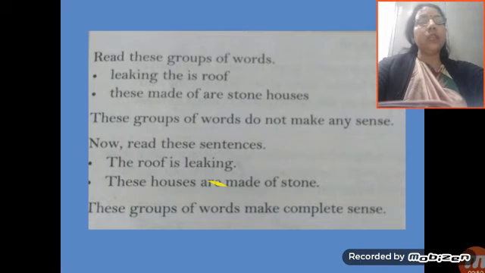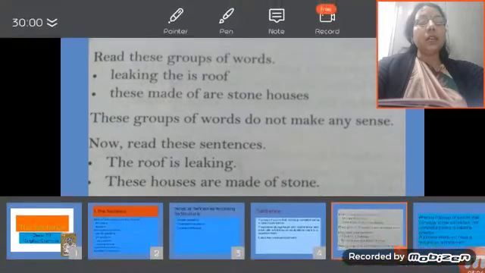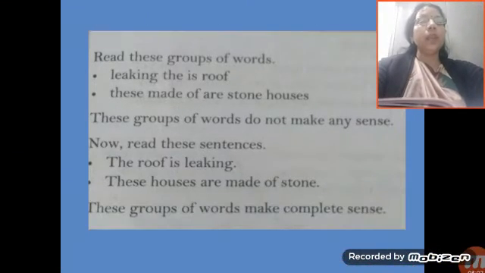A sentence must have a subject and a verb. Here, is leaking is the verb. Is is the auxiliary verb and leaking is the main verb. Auxiliary verb is also known as helping verb. Similarly, in this sentence, "These houses are made of stone," T is capital and it ends with a full stop. These houses is the subject, are made of stone is the predicate, are is the helping verb, that is the auxiliary verb, and made is the main verb. So this group of words makes complete sense.